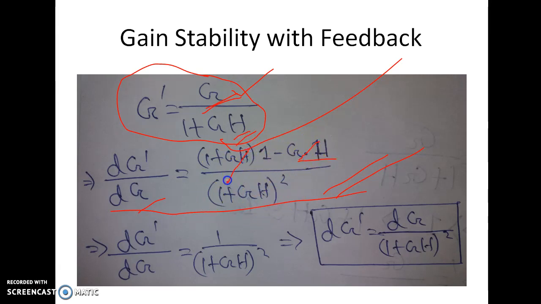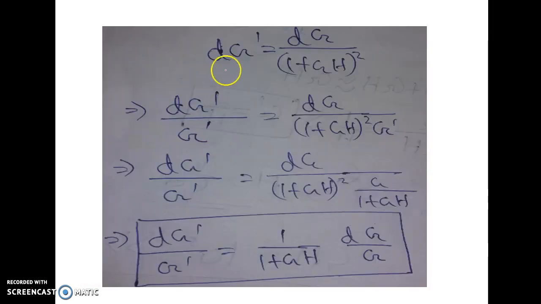Now GH cancels each other, so we are getting dG' by dG equal to 1 by (1 plus GH) square. Now you take dG here and we get a very important relation, dG' equal to dG by (1 plus GH) square. Clear?